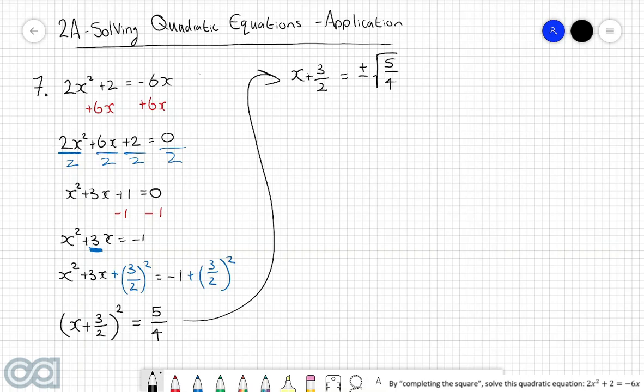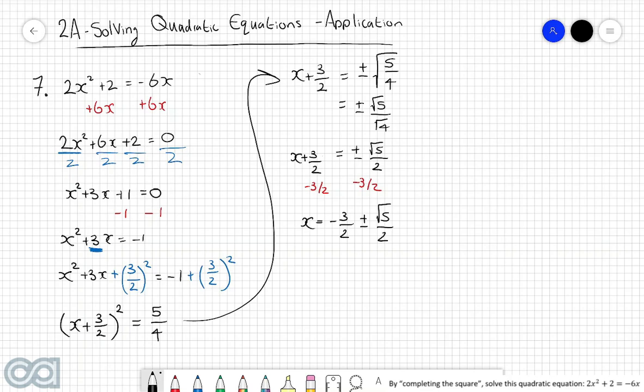With the right-hand side, we can now split the square root up into two parts. So this is going to be plus minus the square root of 5 over the square root of 4. And the square root of 4 is of course just 2. So now we can write the right-hand side as plus minus the square root of 5 over 2. And now finally, to get the x all by itself, we're going to subtract 3 over 2 from both sides of the equation, in which case what we're then left with is x is equal to negative 3 over 2 plus minus the square root of 5 over 2. And this here is totally fine as a final answer.